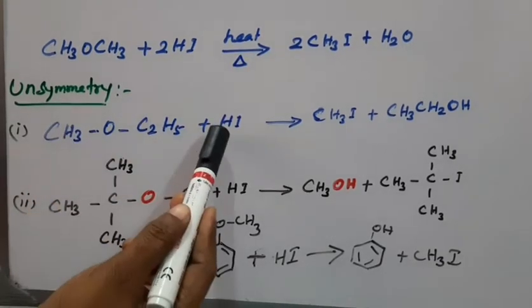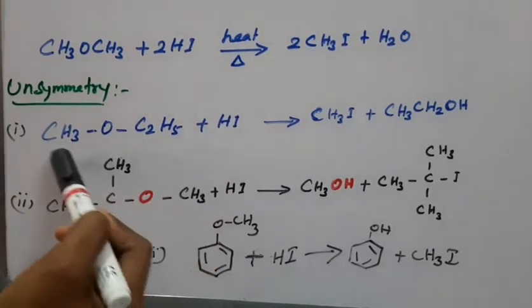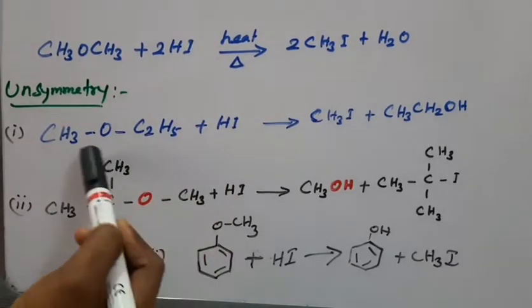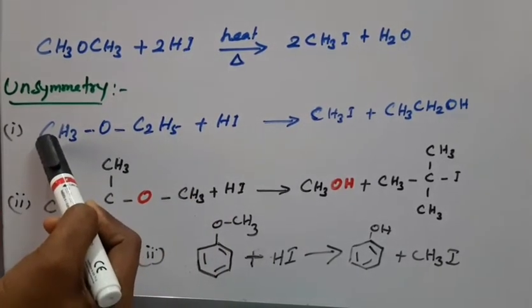the smaller alkyl group. This iodine goes and forms the smaller alkyl group.